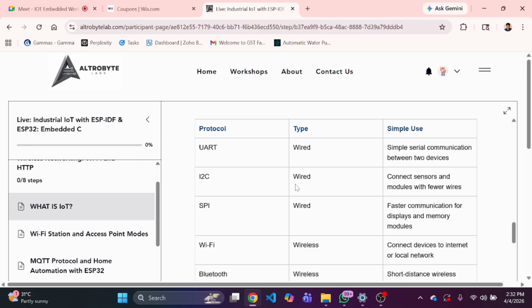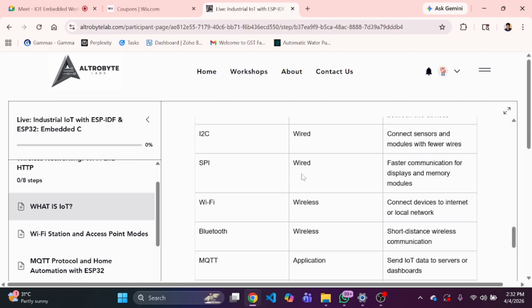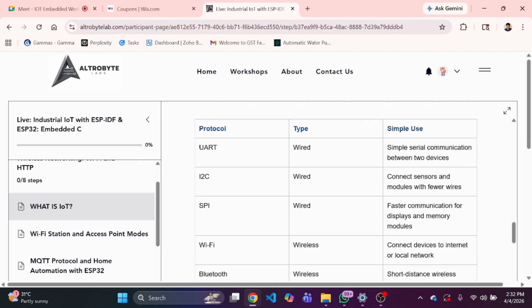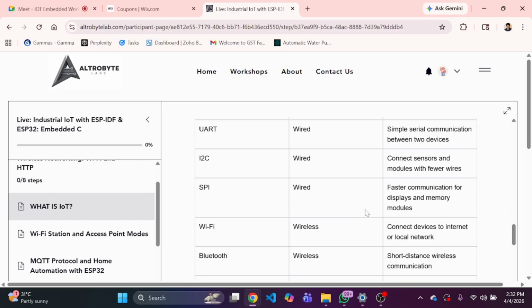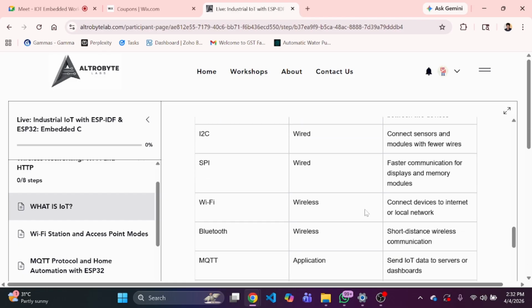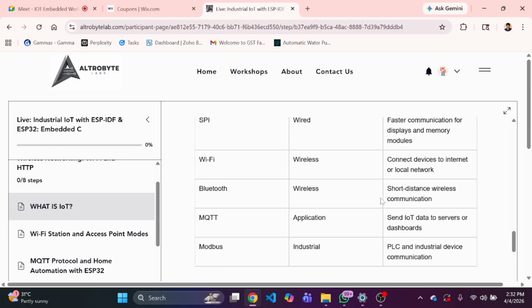Second is I2C, wired communication. It connects sensor modules with few wires, right? Next one is SPI. It uses more wires than I2C, but it is known for faster communication. We know SPI for communication with LCD modules and SD card reading, for those kinds of things which require fast communication.